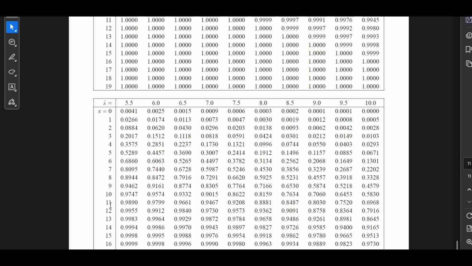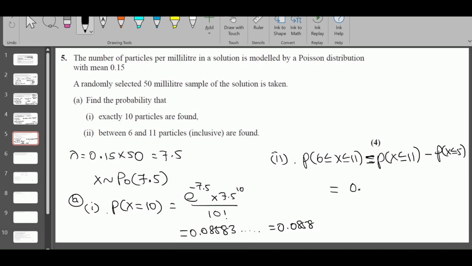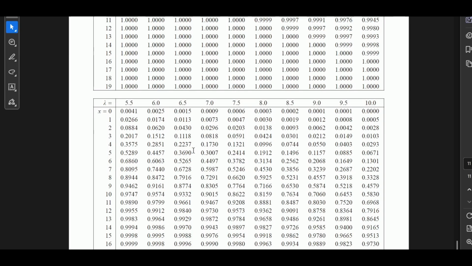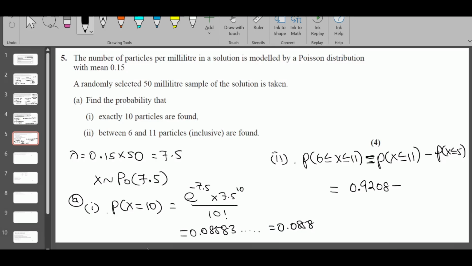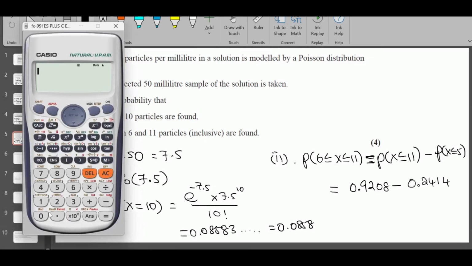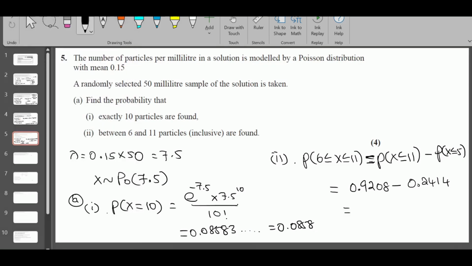When X is equal to 11, it's 0.9208, minus, for X equal to 5, it's 0.2414. So 0.9208 minus 0.2414 is 0.6794. That's the answer. Let's move on to part B now.